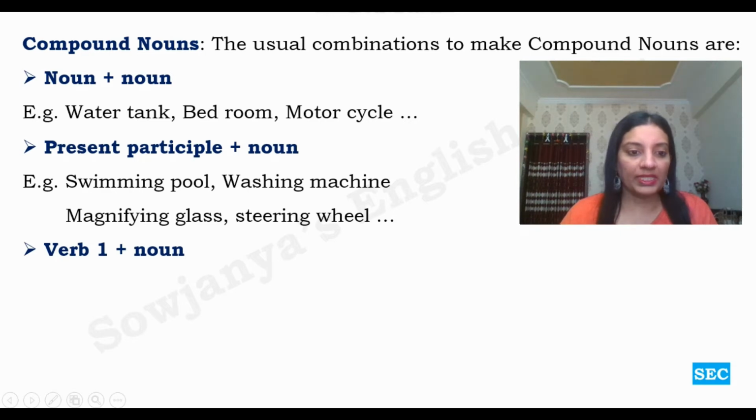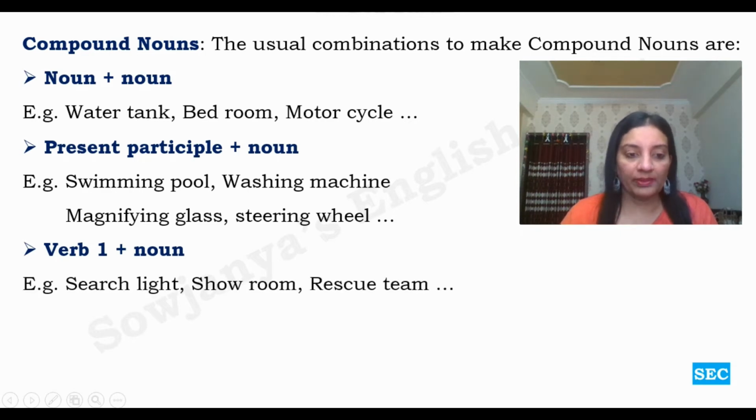Verb V1 plus noun. V1 in the sense base form. Example, searchlight, showroom, rescue team. Here search, show and rescue are V1s. Base form of those verbs.